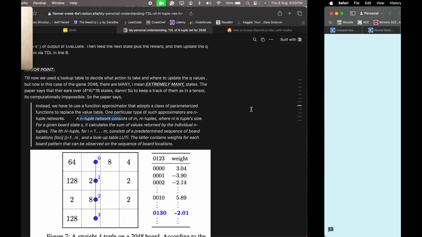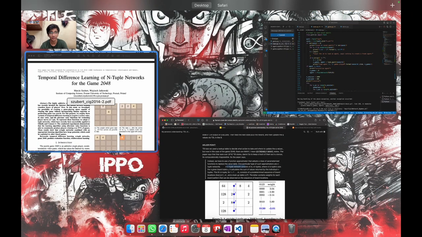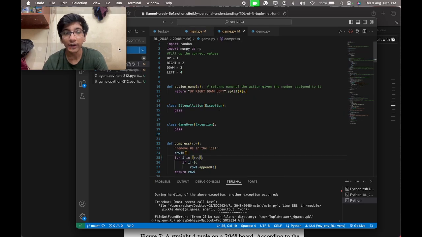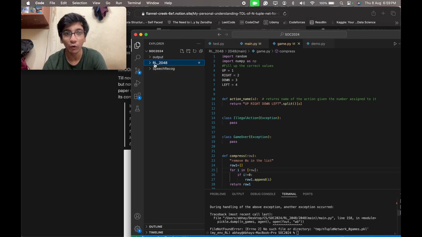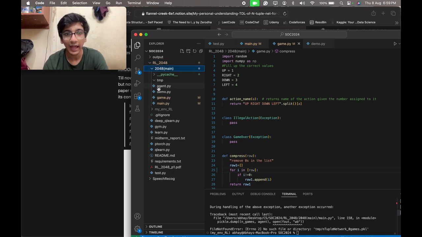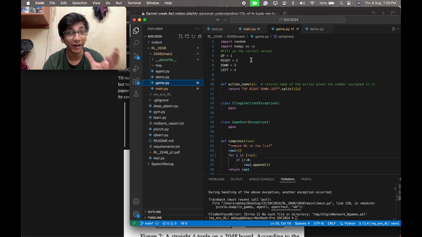Now let's go over the code. All in all, we have four major files: agent, demo, game and main. The game.py file defines the game environment in which the agent plays.